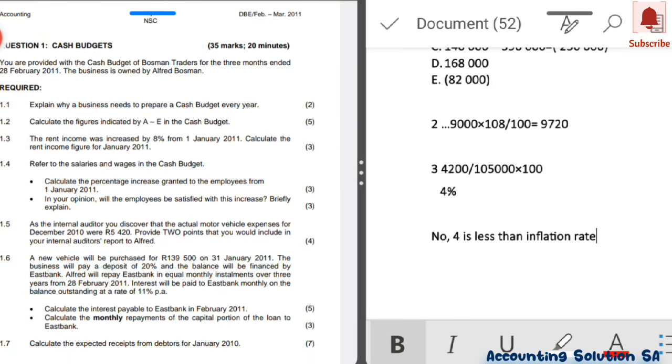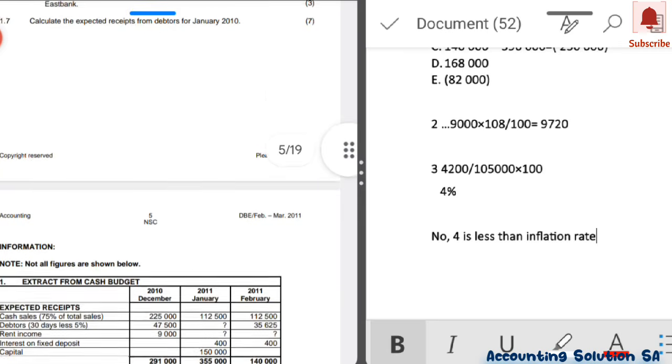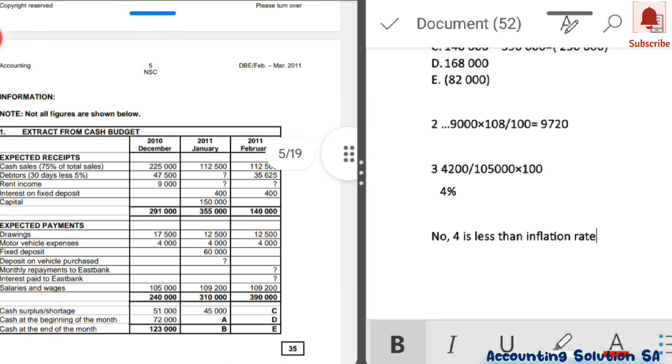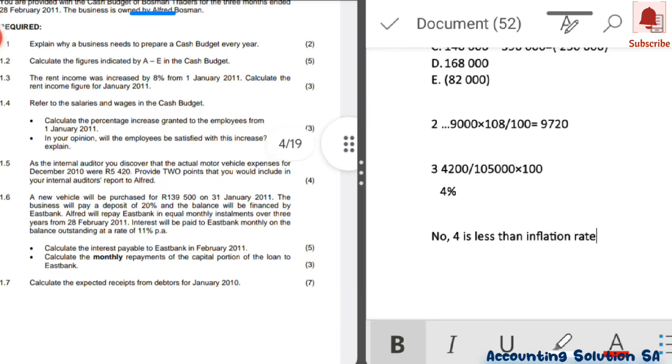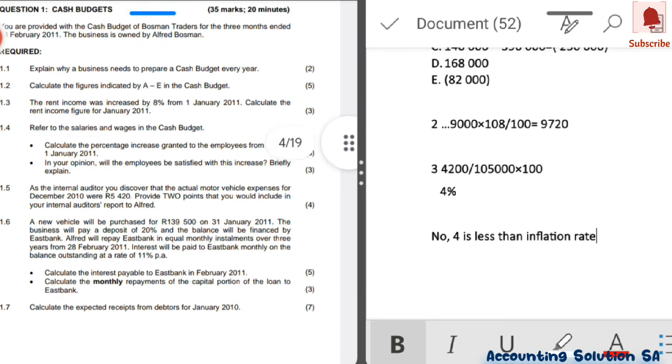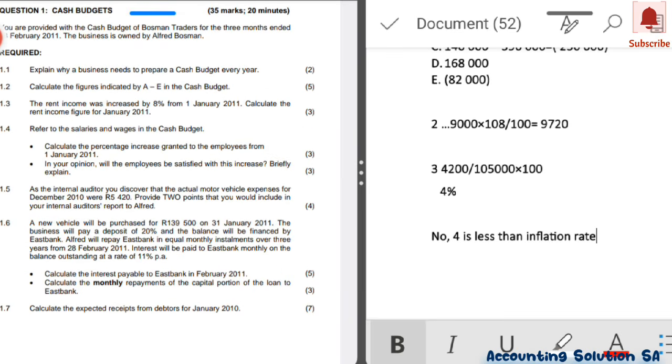You discover that your actual motor vehicle expense is 5,420, and how much was it on the budget? It's 4,000 per month, and on this side you find that it is 5,420. Motor vehicle expenses may include fuel. As an auditor, there are a lot of things that you can explain here.